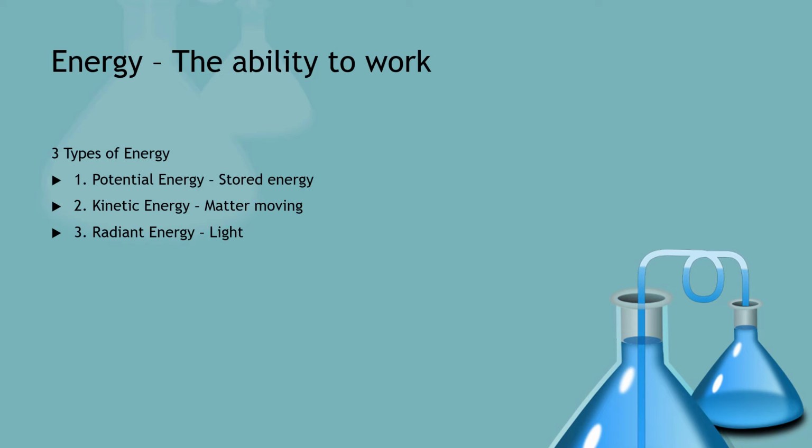And let's see, the third type of energy is, we'll call it radiant energy, or energy stored in the form of light, or in a photon. So an example of this may be the sun, right? The sun expels radiant energy in the form of its sunbeams, and that energy comes and hits the earth, and plants can absorb that radiant energy. Solar panels are also capable of absorbing that radiant energy.